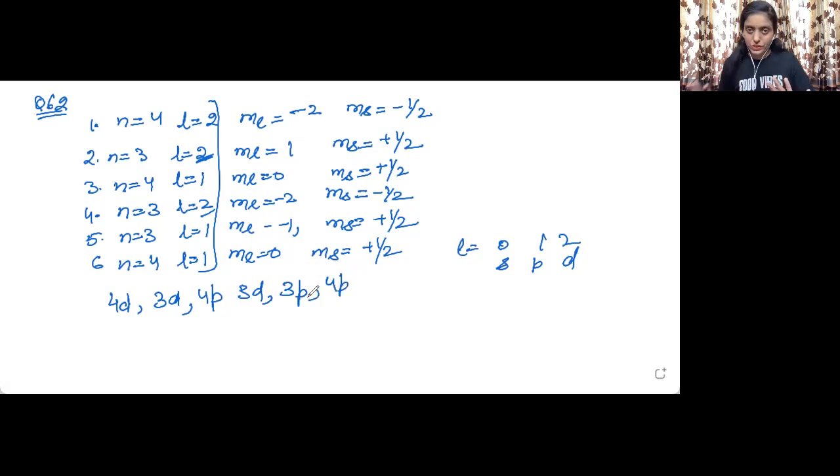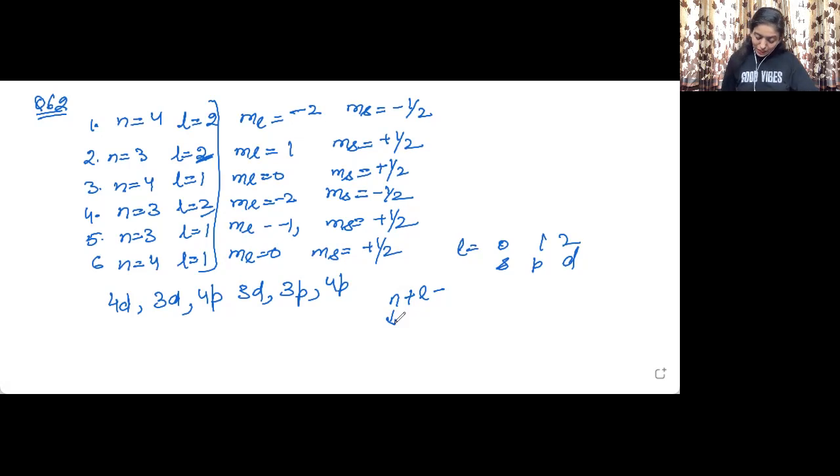We need to arrange these. The rule used here will be the n plus l rule. The greater the value of n plus l, the greater the energy. The smaller the value of n plus l, the smaller the energy. Equal values of n plus l mean equal energy. But if the value of n is different and n plus l comes out to be the same, then the one having the lower value of n will have the lower energy, and the one having the higher value of n will have the higher energy. Let us now move into it.